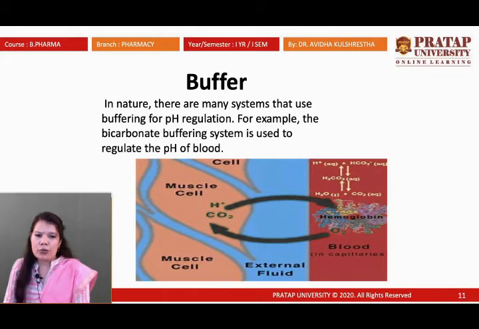When this H2O and CO2 form, the blood easily maintains its pH. So the acid increases the acidity of blood, and bicarbonate can be easily broken into H2O and CO2 and neutralize the acidity. This is only maintaining the pH. This is applicable to your buffer solution. So buffer solutions are used to regulate the pH of blood.